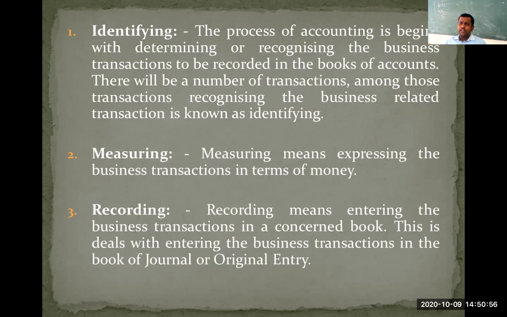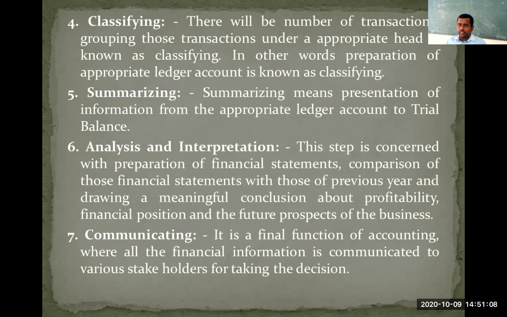They will appear at different places because it is a daily book, and on different dates different transactions take place, so they appear at different places in the book of journal. I am speaking about the next function, that is classifying.